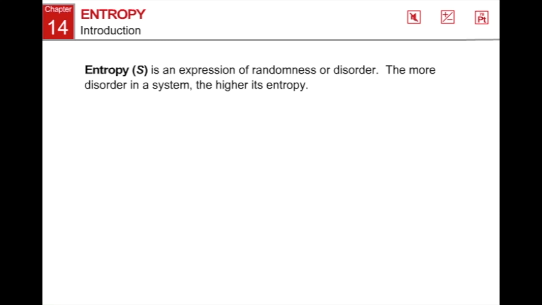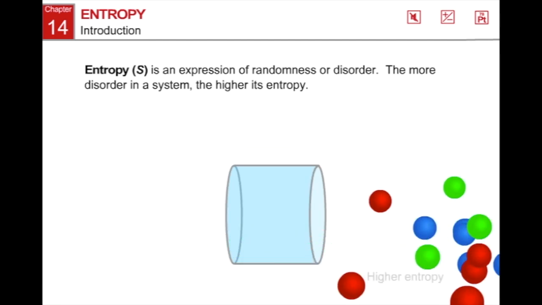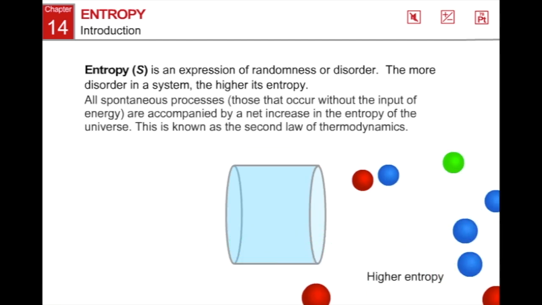Entropy is an expression of randomness or disorder. The more disorder in a system, the higher its entropy. All spontaneous processes, those that occur without the input of energy, are accompanied by a net increase in the entropy of the universe. This is known as the second law of thermodynamics.